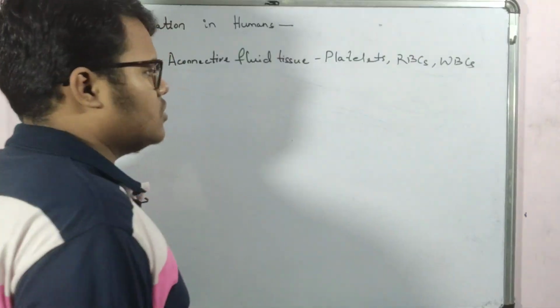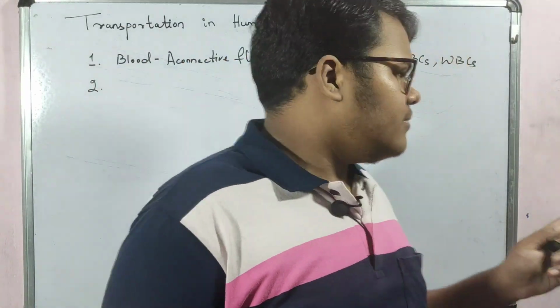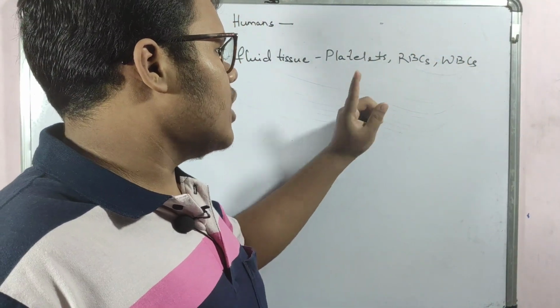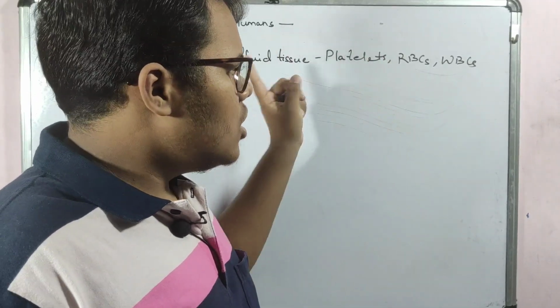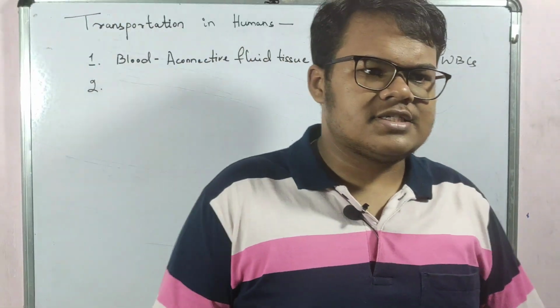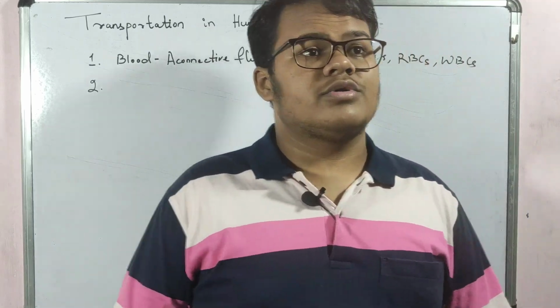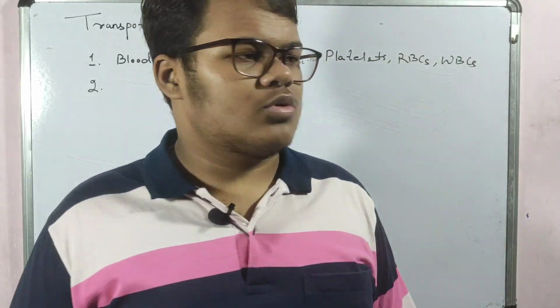The second thing we need is blood, and blood will transport the dissolved carbon dioxide, dissolved oxygen, dissolved nitrogenous waste through these platelets, RBCs and WBCs.